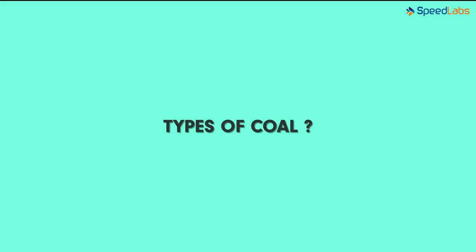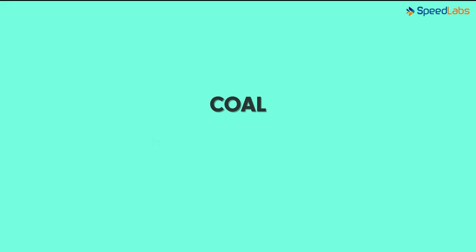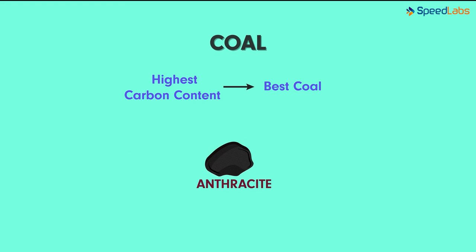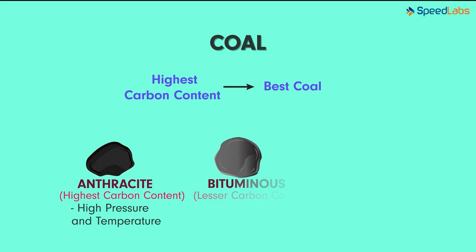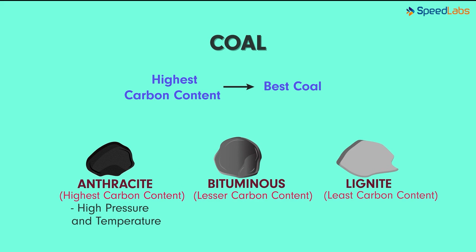Different types of coal? Yes, different varieties of coal have different quality. The coal which has the highest carbon content is said to be the best among all coal types. Anthracite is the best coal with the highest carbon content. It is the oldest coal and is subjected to high pressure and temperature as compared to the other types of coal. What follows are bituminous coal and lignite.